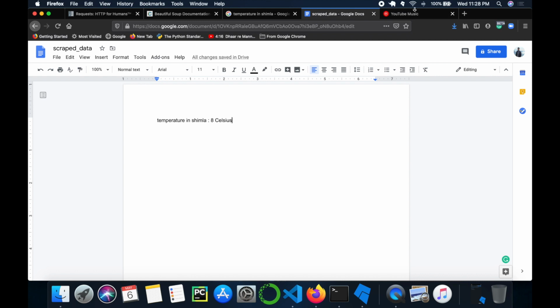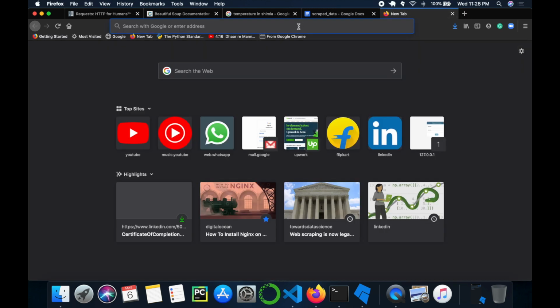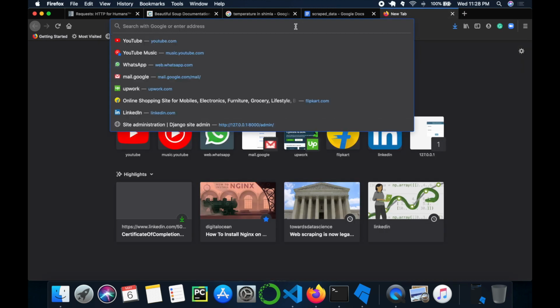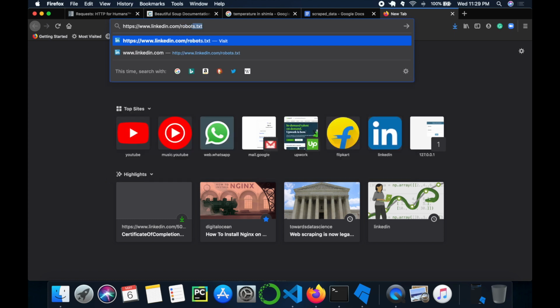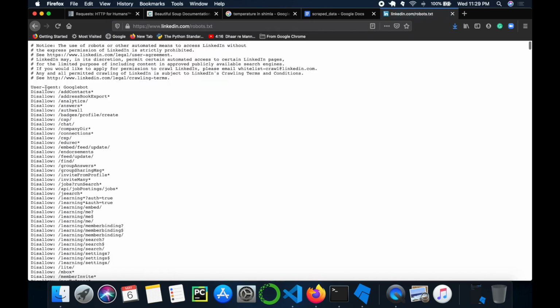For any website you're trying to scrape data from, always go to its robots.txt. They always have some definitions for what a scraper can scrape and what it should not. Suppose I want to scrape LinkedIn, I won't do this, but I'll still show you the robots.txt. I'll go to this and they have these conditions, things like who is allowed and who is not allowed, and what pages people are allowed. Disallowed pages are add contacts. This is a user agent, Googlebot, the Google search engine spider, which goes to this page, linkedin.com.